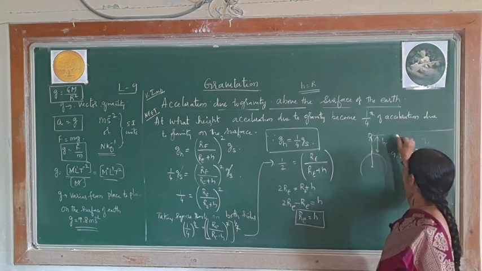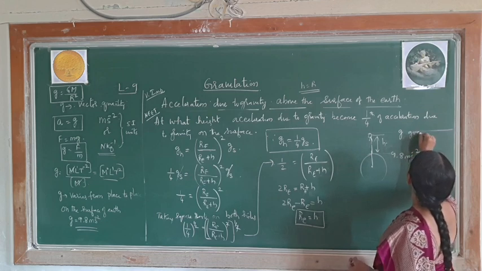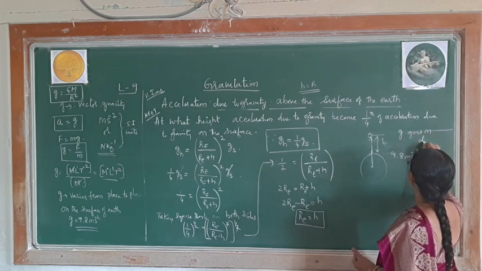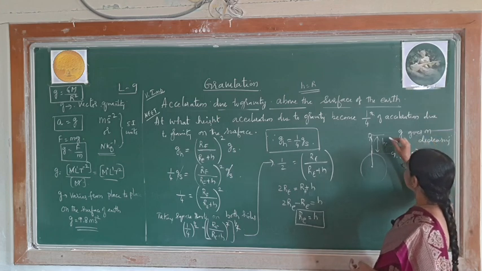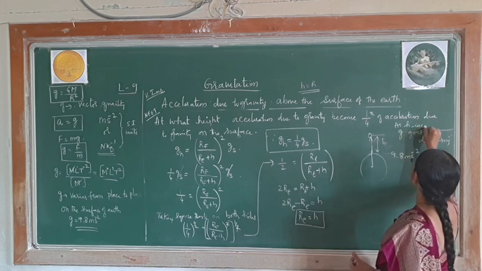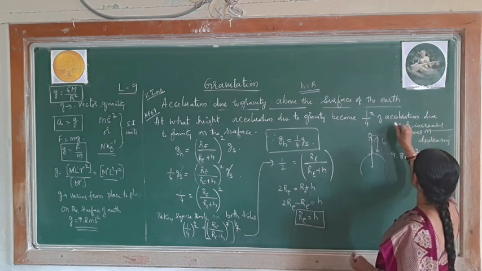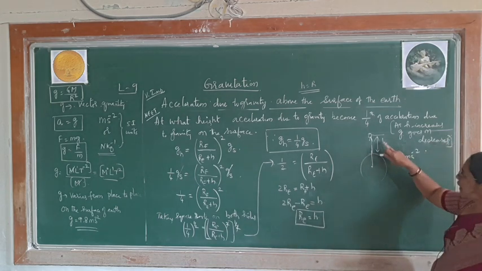As h increases, g goes on decreasing. As it goes to high altitudes, this g goes on decreasing. As h increases, g decreases. This point you have to remember.